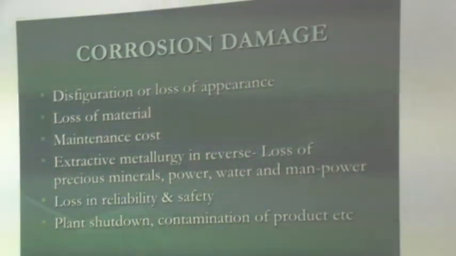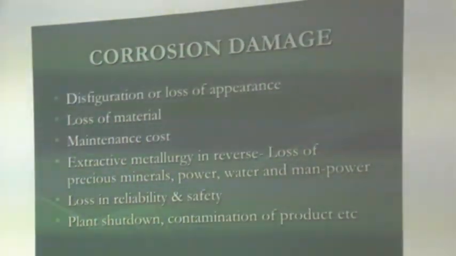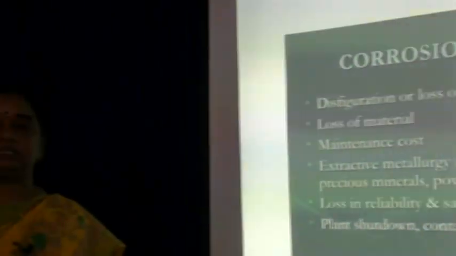Only native metals like gold and silver are not reactive, but most of the other metals occur in the combined state because of their tendency to react with the surrounding environment very fast. So in the Earth's crust, they occur in the form of oxides, carbonates, sulfates, or even chlorides.